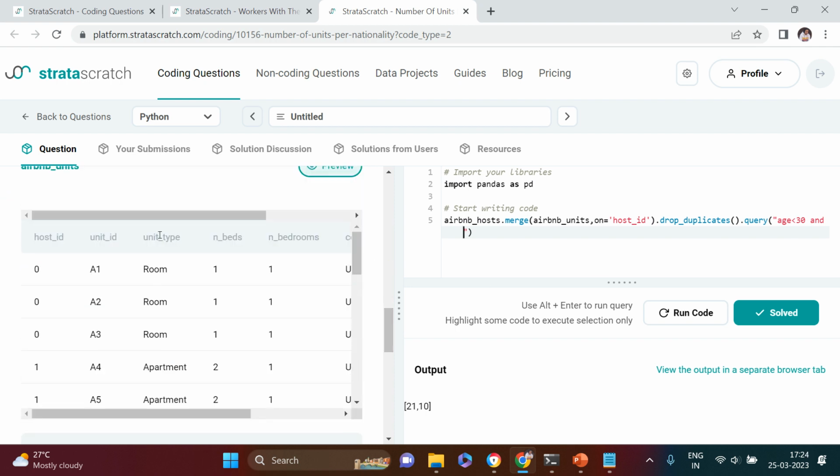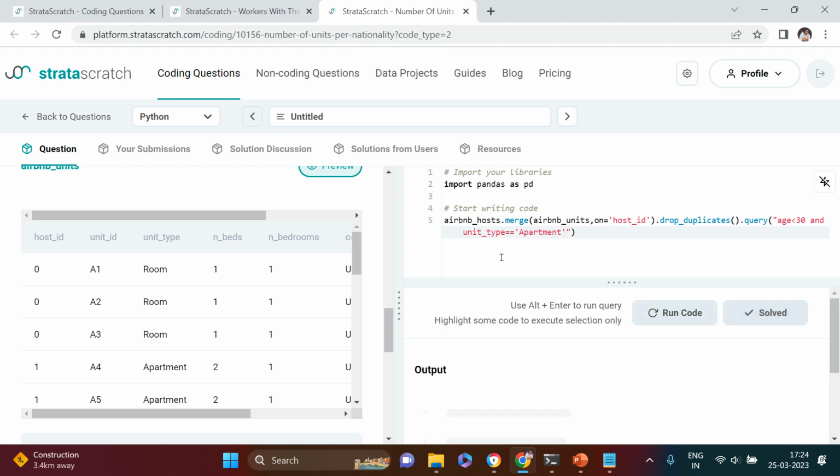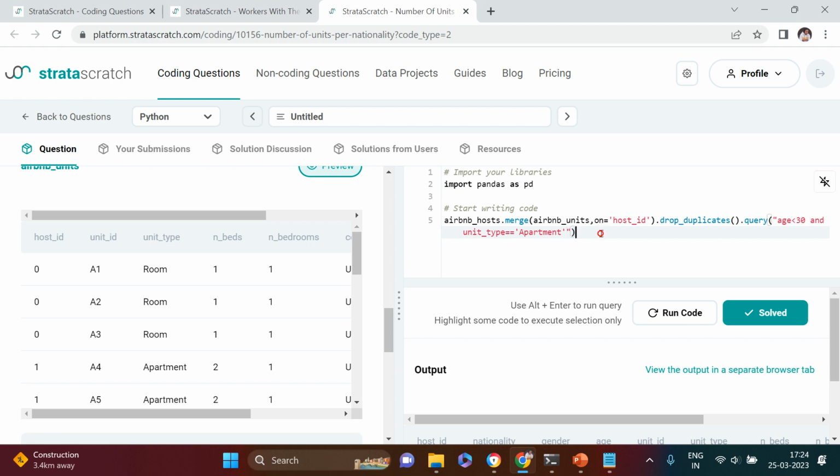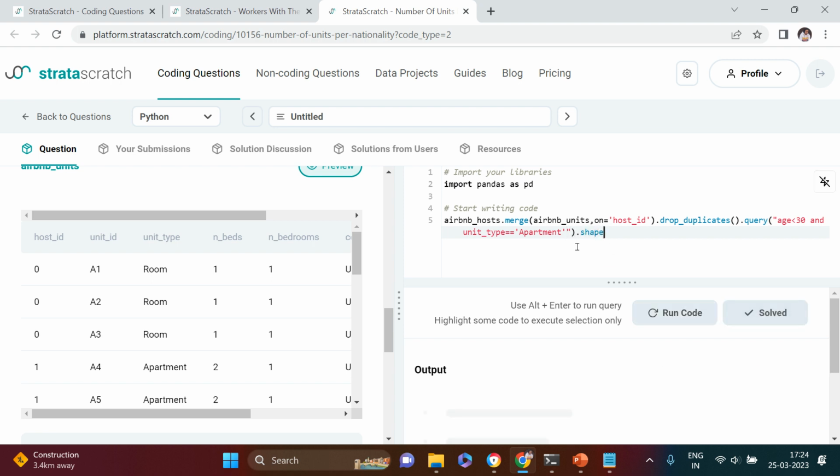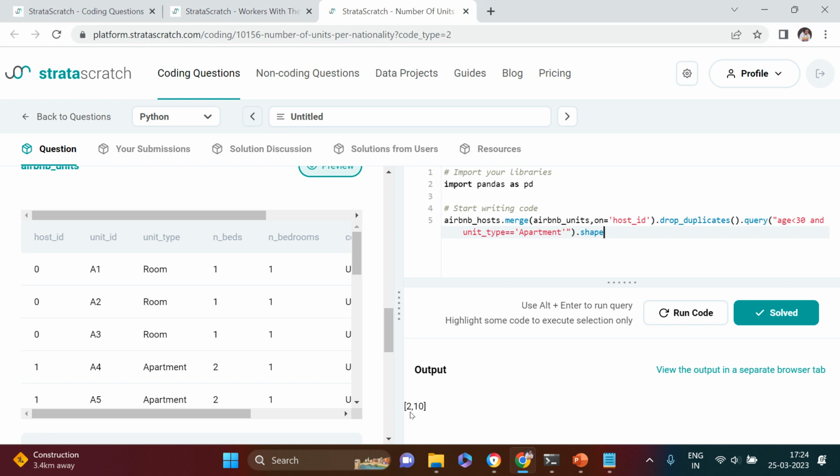So let's say unit type equals apartment. We've applied that as well. Let's check the count, how many we got. So now this is reduced to 2, just 2 are there.